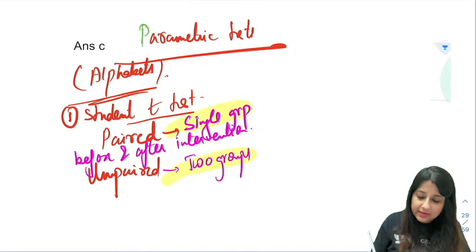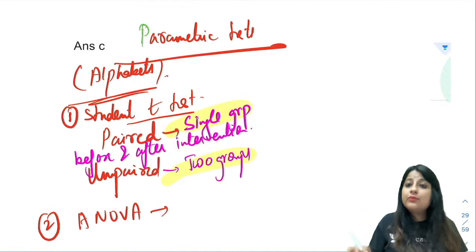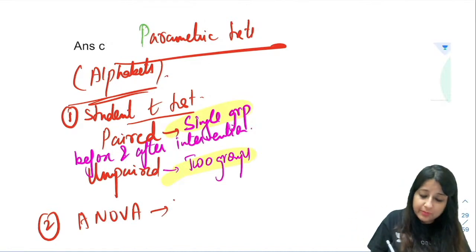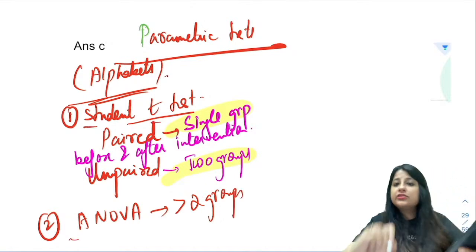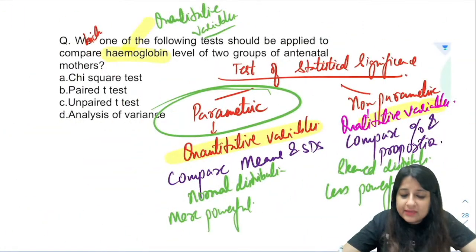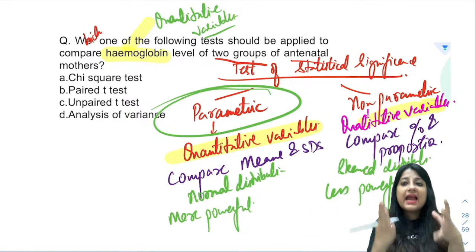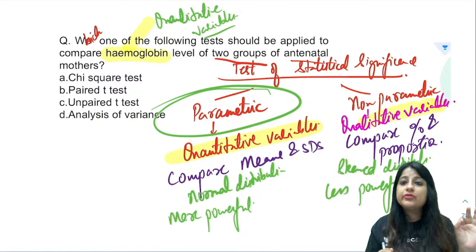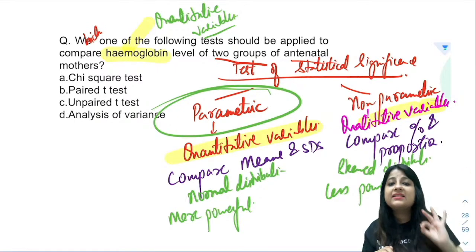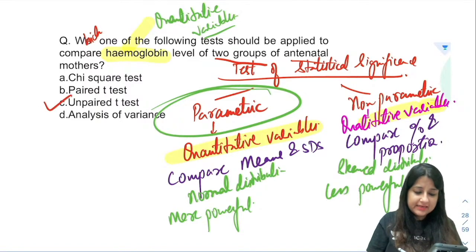And then we have another one, which is ANOVA, analysis of variance, in which you compare, let's say, mean hemoglobin in more than two groups. So here all are alphabets. Can you see this? Here, the question is simply saying compare hemoglobin level of two groups of antenatal mothers. So you have two different groups and you have to compare hemoglobin. There are only three tests in parametric that you need to remember: paired t-test, unpaired t-test and ANOVA. So for two groups, what do you use? Unpaired t-test.